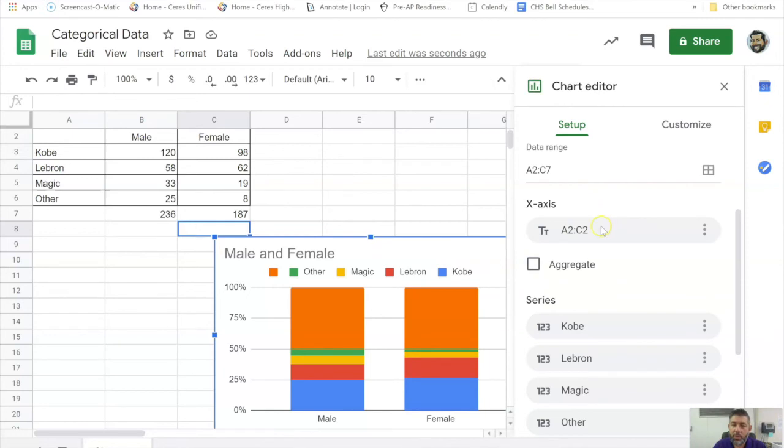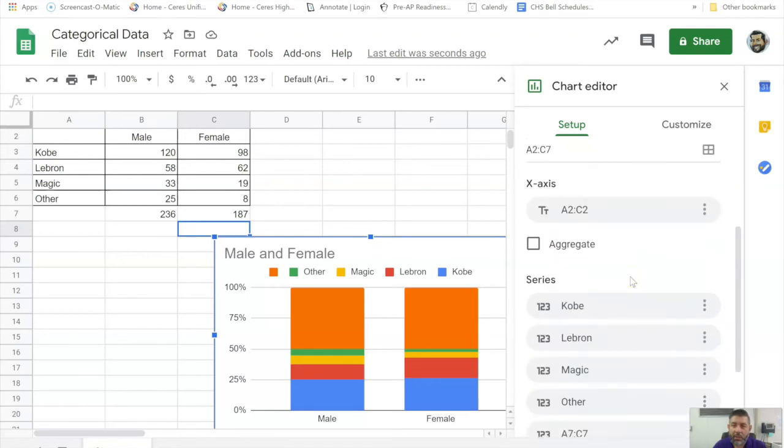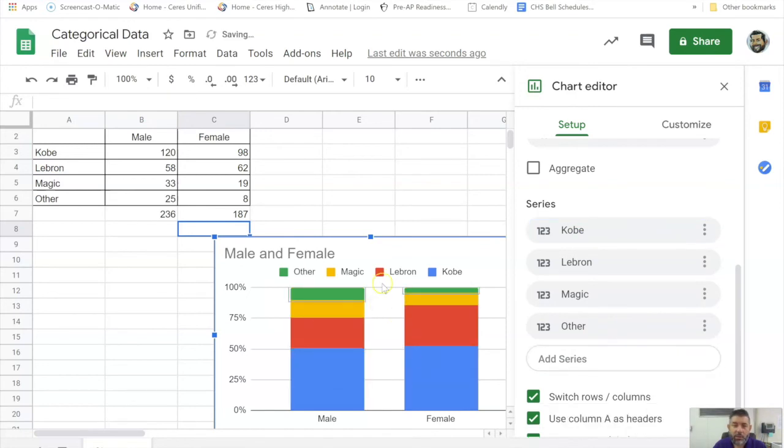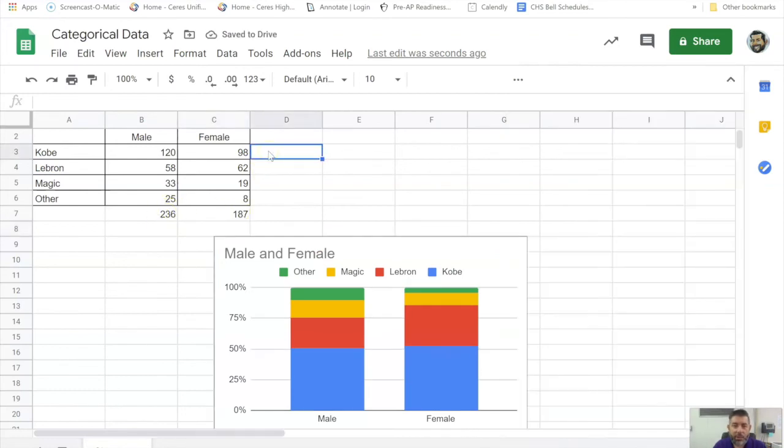Let's see if it comes up here. I don't want, see how it's going from A2 to C2? That one's fine, but the y-axis, let's see the series here, Kobe. See, it's going A7 to C7. I don't want that one in here, so I'm just going to remove that one. It's now removed. It removed the totals here. It might happen when I put these in here too.